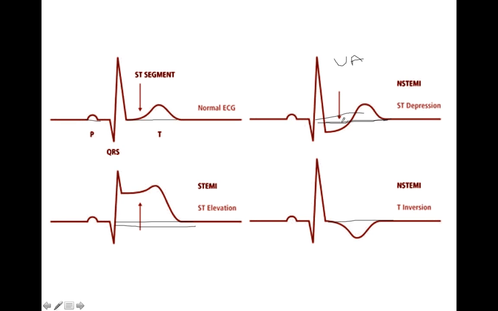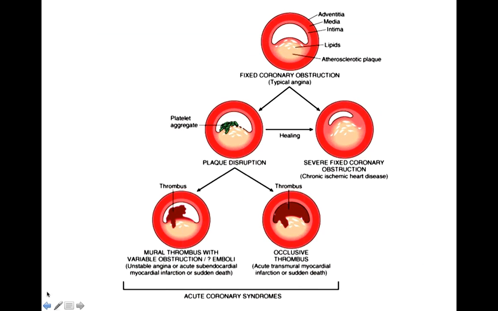Now suppose the patient comes to you, he's your patient from the last so many months, and he has typical characteristics of chronic stable angina. Like the patient is somewhere here. So you are prescribing him nitrates, and you are asking him to control his blood sugar and avoid fatty food, whatever.